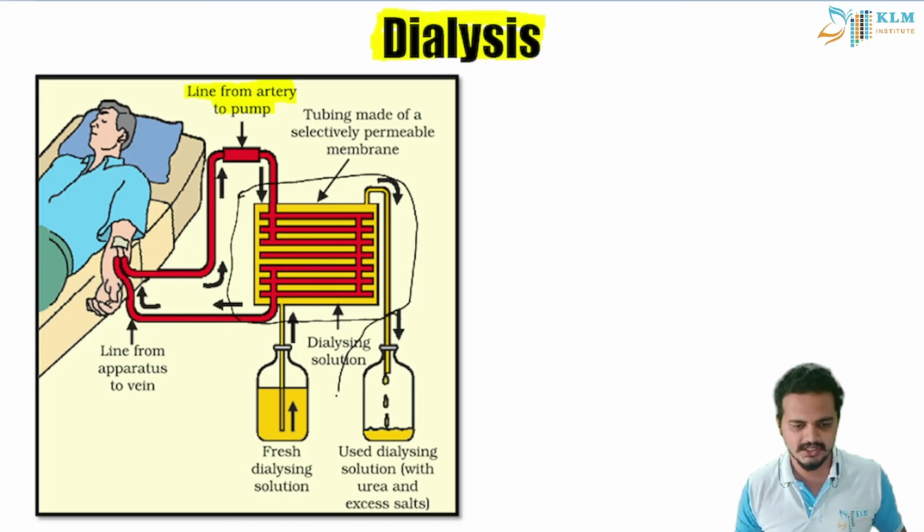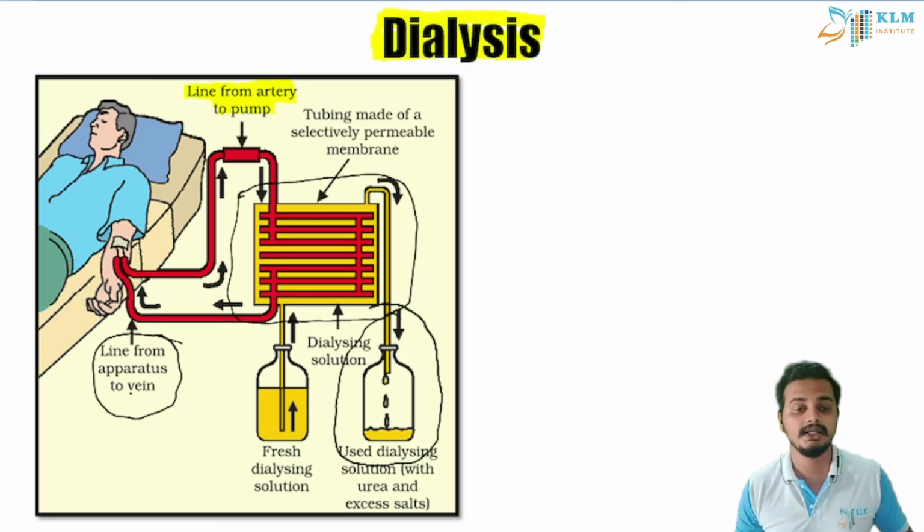The waste comes here with all the urea and excess salts, and the good blood goes back to the vein in our body. But it's not completely foolproof because there is no reabsorption of the minerals or water molecules present in the nutrition.